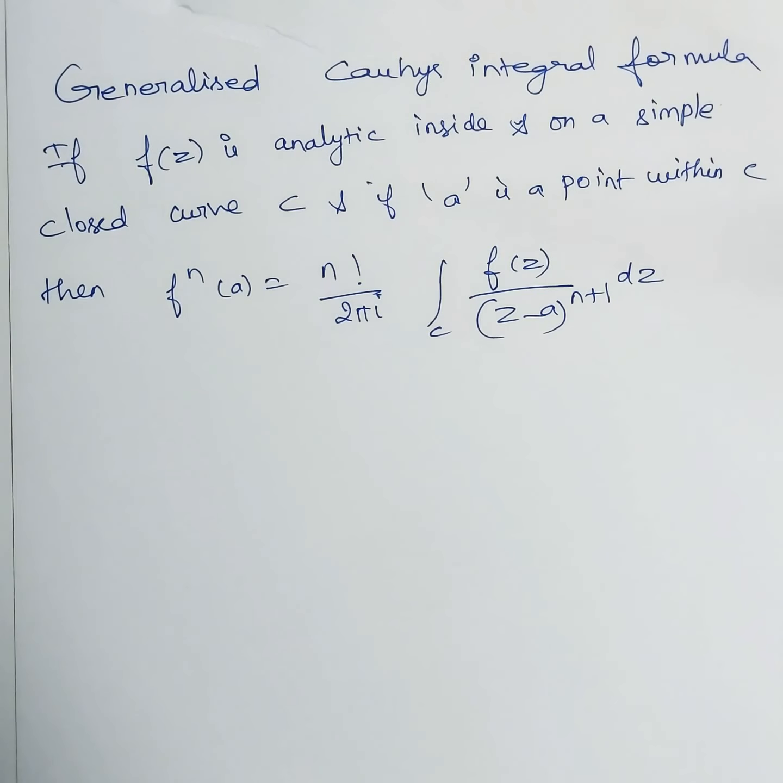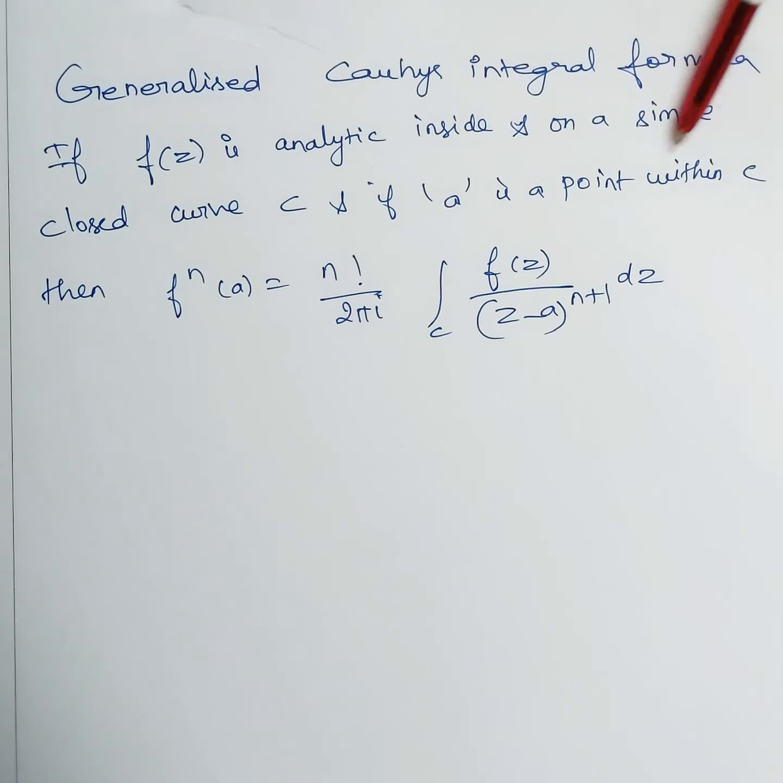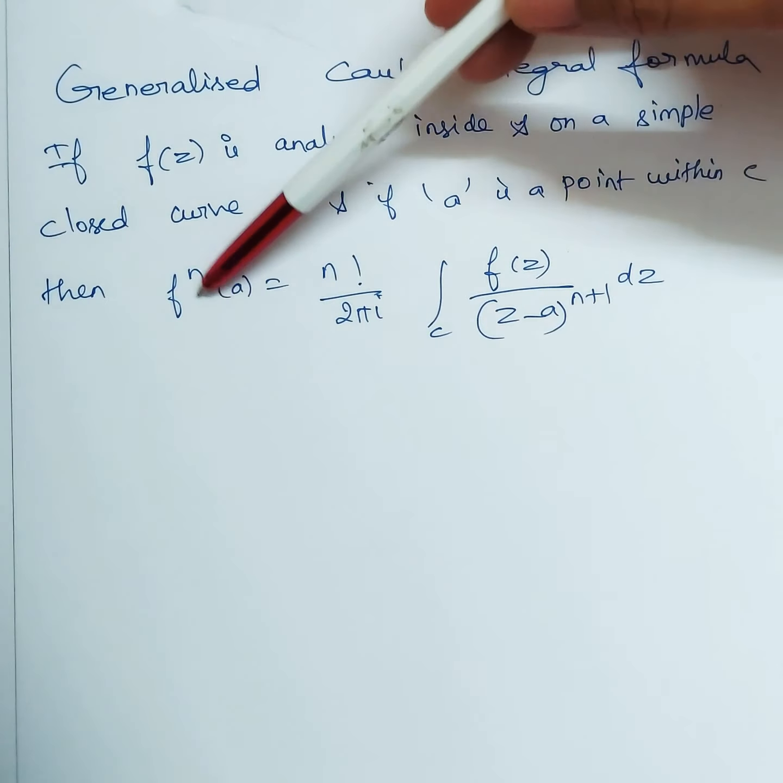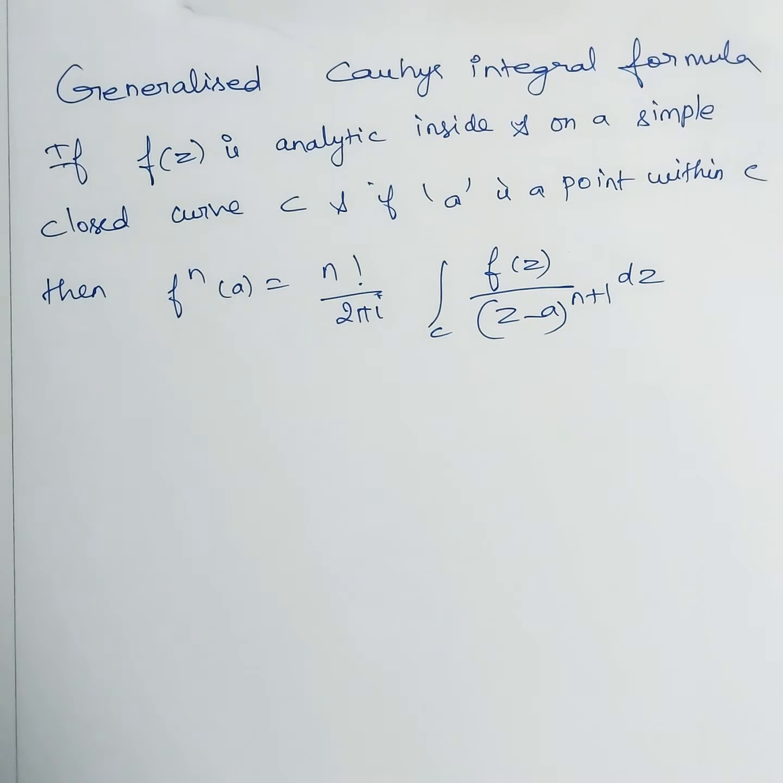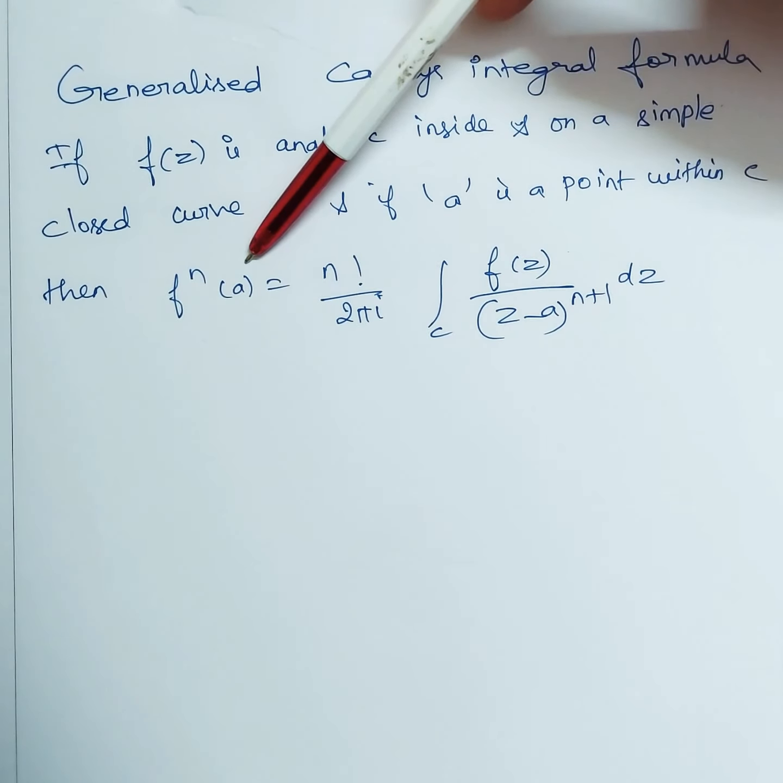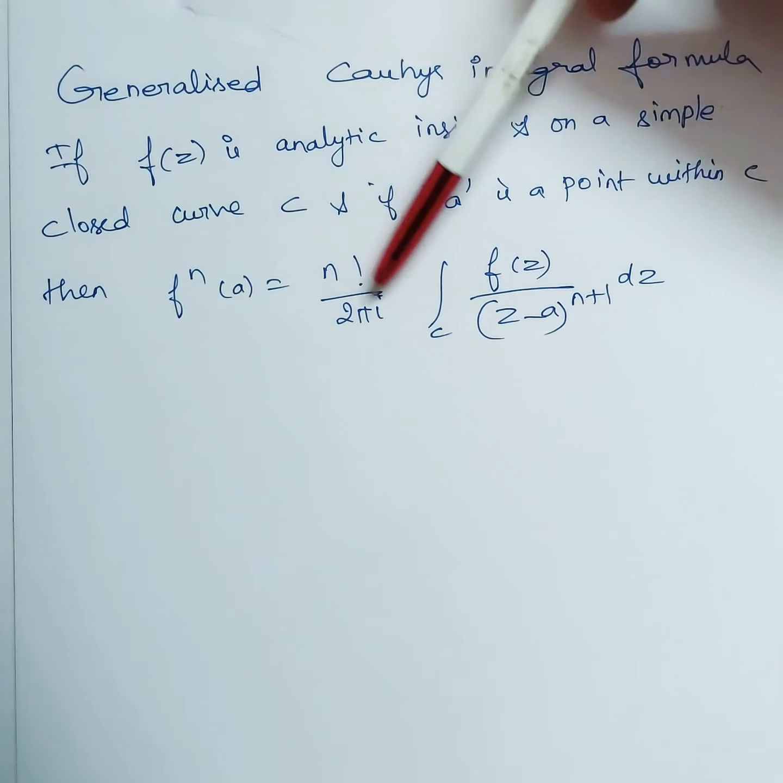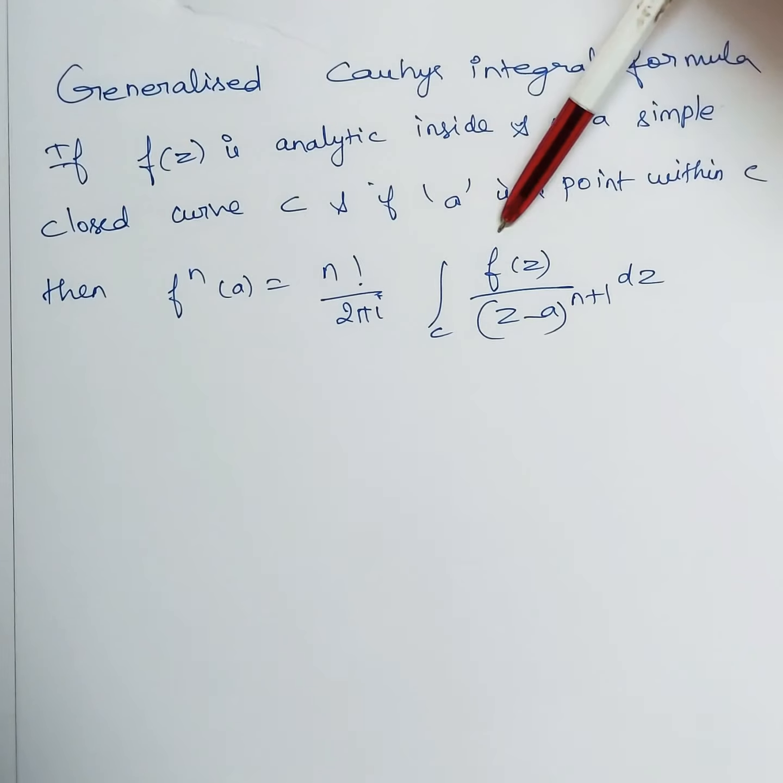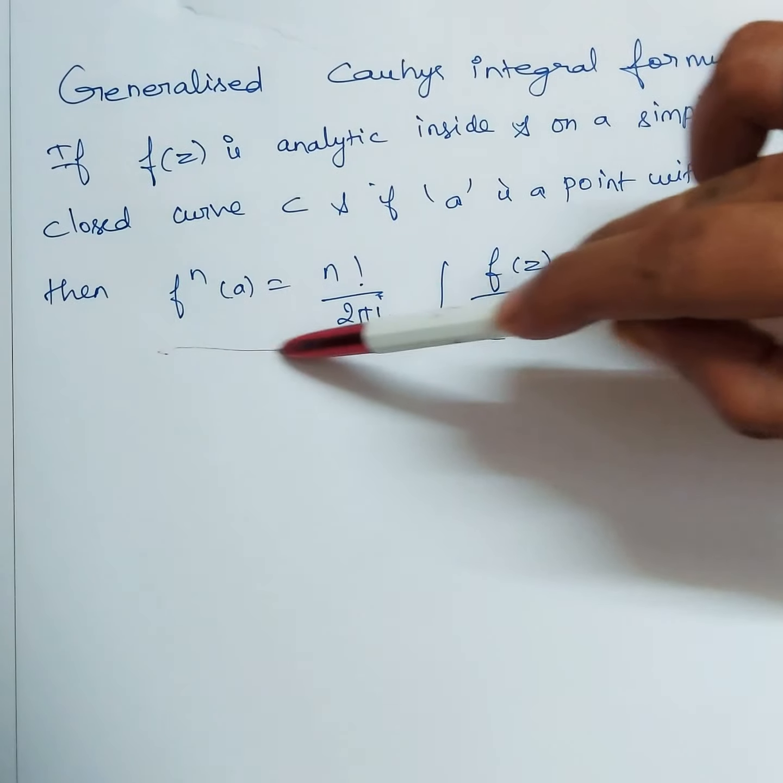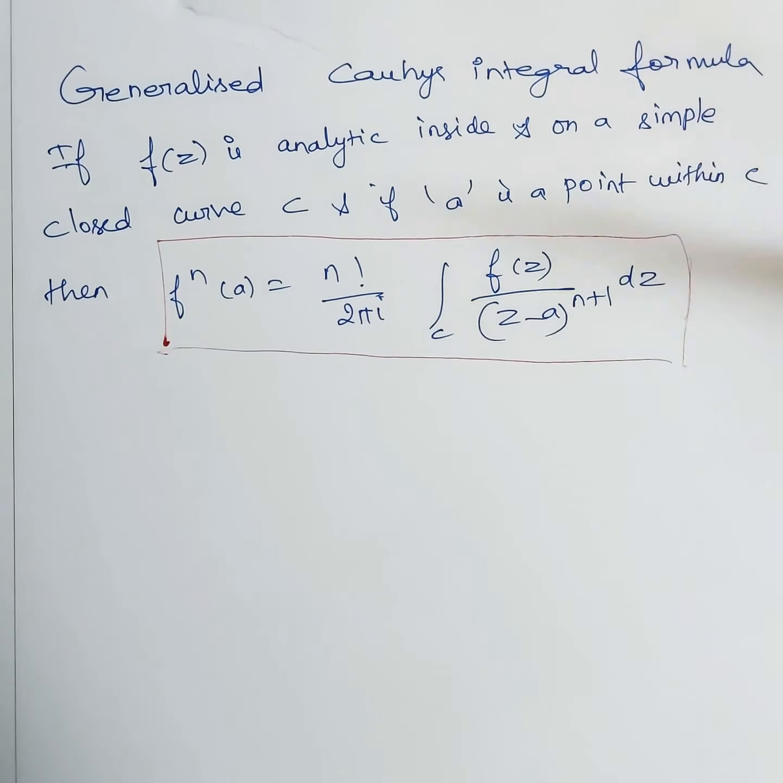So we saw two theorems, and this is the generalized Cauchy's integral formula. This proof is not in your syllabus, but again for problems we'll use this. If f of z is analytic inside and on a simple closed curve C, and if a is any point within C, in general I am writing f power n of a. What we have got in Cauchy's integral formula is f of a. Here we are generalizing it. So f power n of a is equal to n factorial by 2 pi i integral over C of f of z by z minus a power n plus 1 dz. You just have to memorize this statement and we'll be using this formula in the problems.